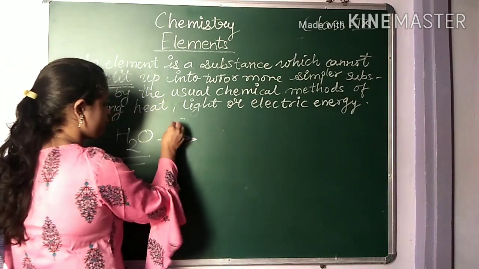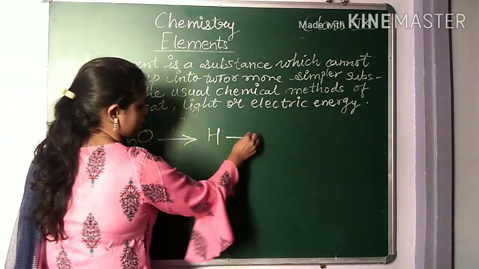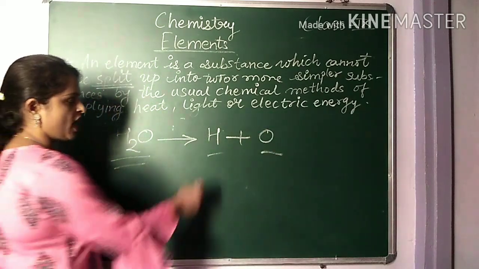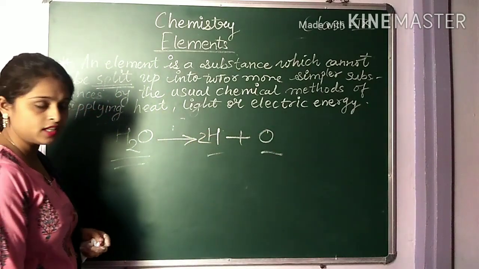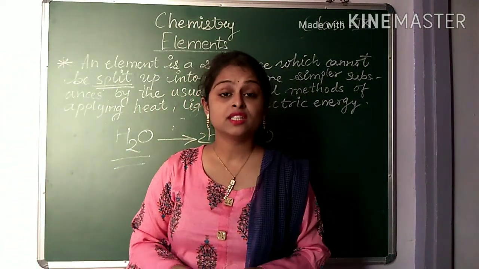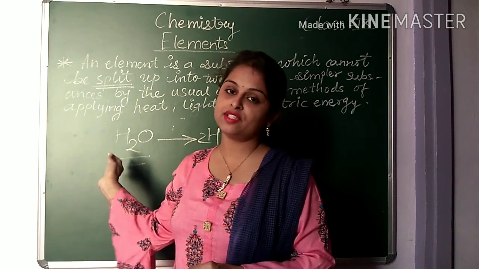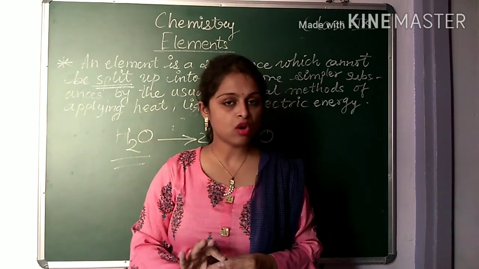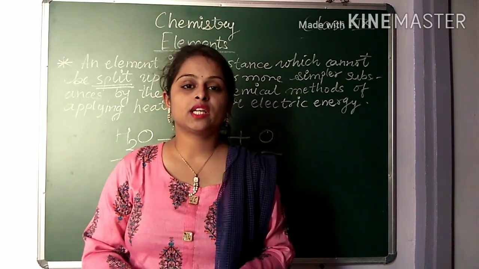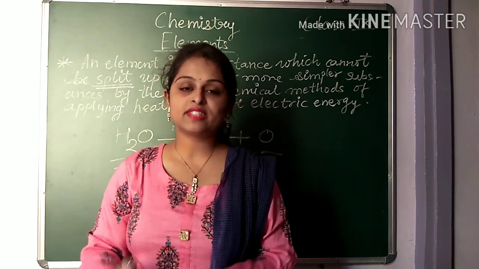We can separate it into hydrogen and oxygen. Is it clear? So this can be separated by the chemical method, if you provide electricity. If you provide electricity, this can convert into hydrogen and oxygen. Is it clear?